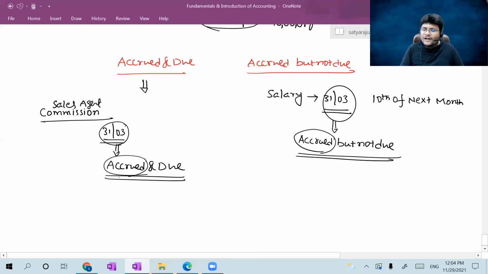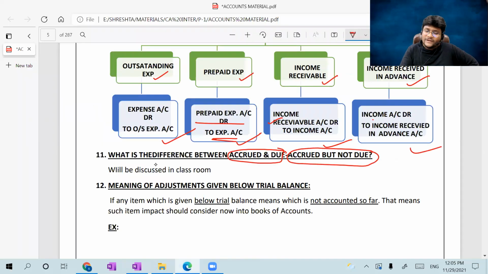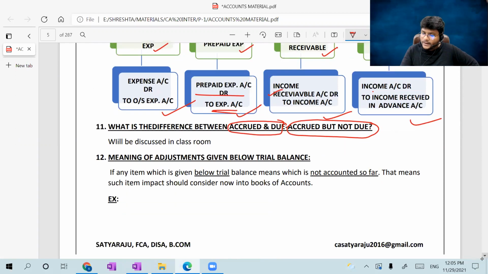If it is accrued, I should record it into the books of accounts as per the accrual concept. Whether it is due is completely irrelevant for me. The only relevant part is whether it is accrued or not. Even though the real transaction was not due as on 31st March, it can be taken into consideration if it is accrued. Accrued and due means it was due as well as accrued. So the relevant point is accrued, not the due date. For that purpose only I included the difference between accrued and due and accrued but not due, guys. Hope you got the point.